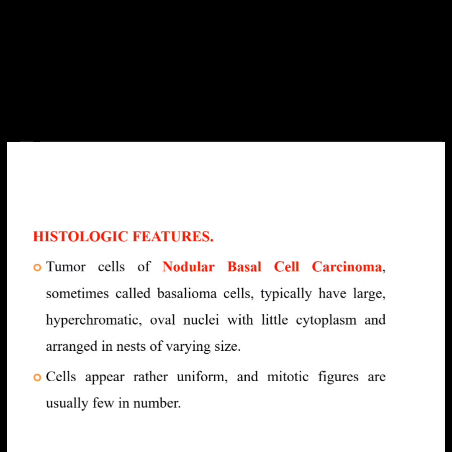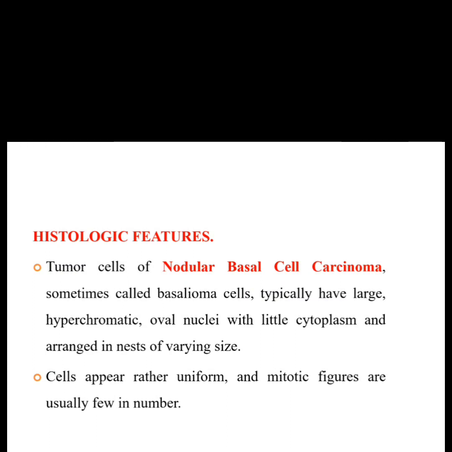Typically they have large hyperchromatic oval nuclei with little cytoplasm, and they are arranged in nests of varying size. So here in the nodular basal cell carcinoma, what do we see? The basal cells have large hyperchromatic oval nuclei.